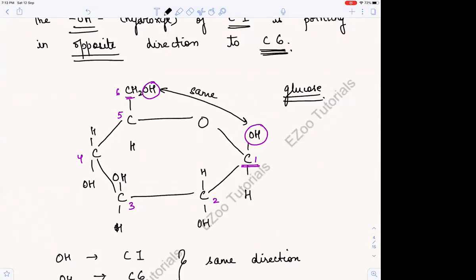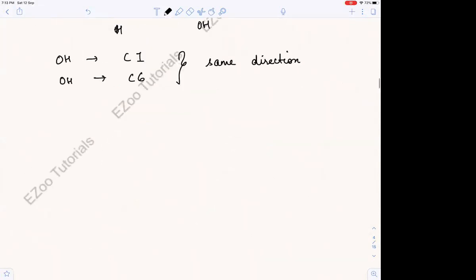This is beta glucose. If they're in the same direction, then it is beta glucose. So I know that now you have understood the difference between alpha and beta configurations. I don't want you to make any mistake in this and come to the exam.